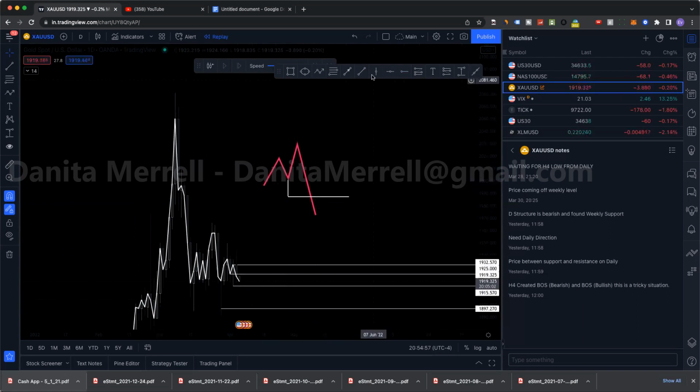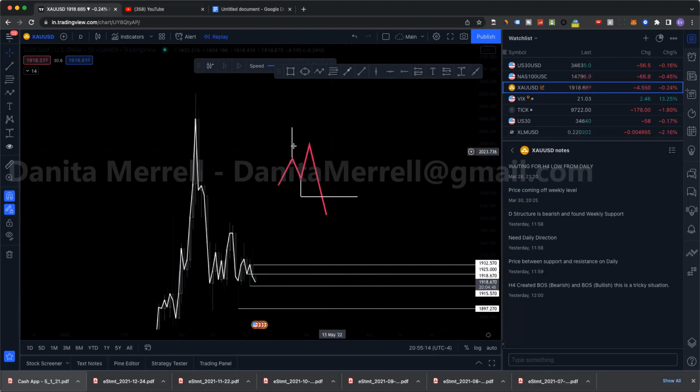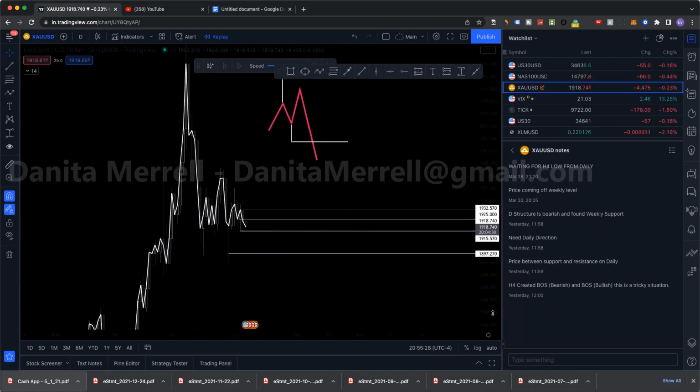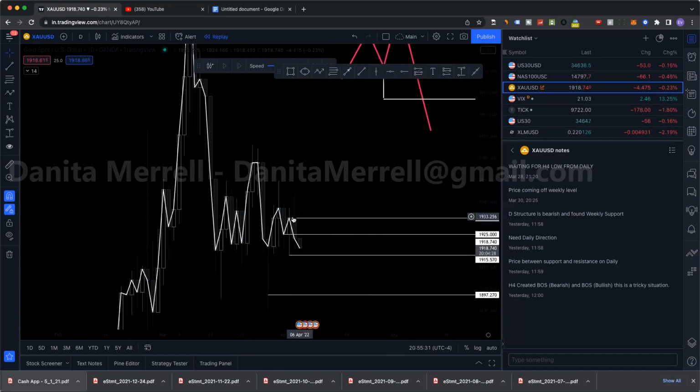That's a break of structure. But for example, let's say you have a QM like this, right? You have the wick above and then the close here, and then this wick is up here like this, right? But then on our line chart, we see a clear QM, but on our candlesticks, we don't. Okay, what we have to understand is that these closing prices are still structure. This still pushed price down. It's still an angle. Does it mean it's a quality angle? No, but it's still an angle that we can pay attention to.